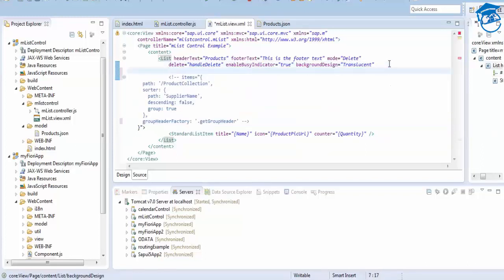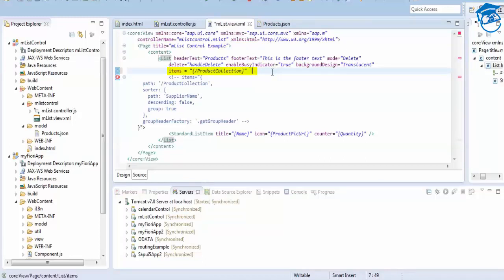Yeah. Now I'm going to use normal items, equal to a product list collection, product collection. I'm going to save this.